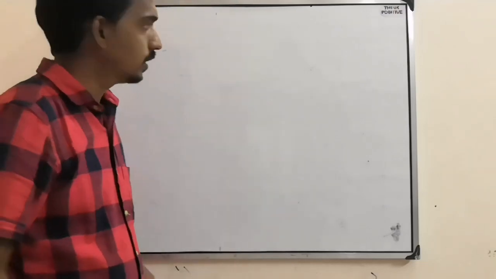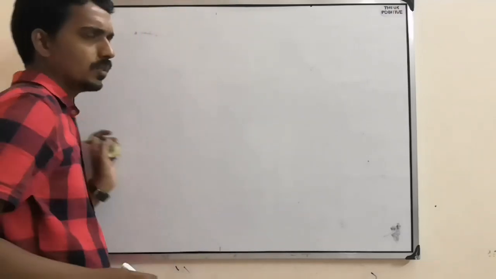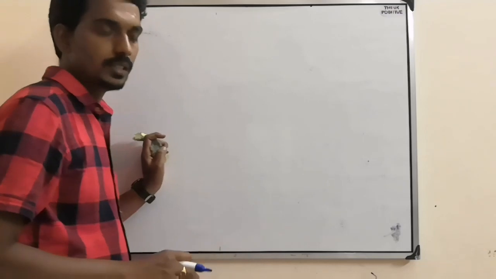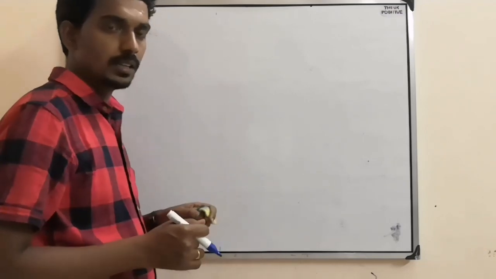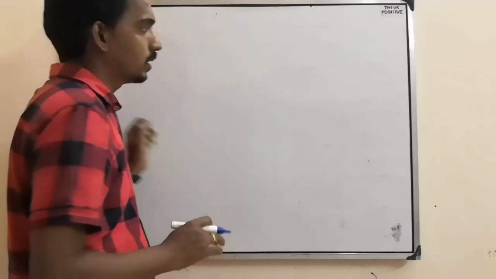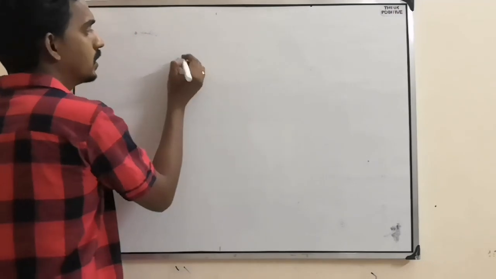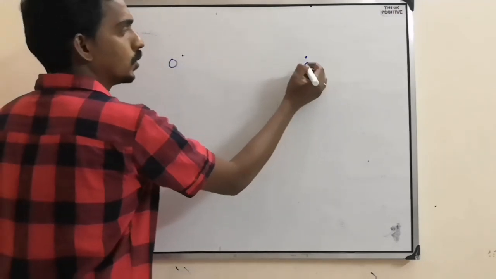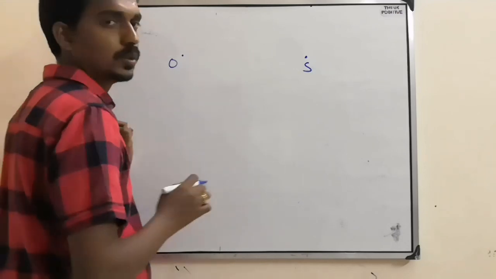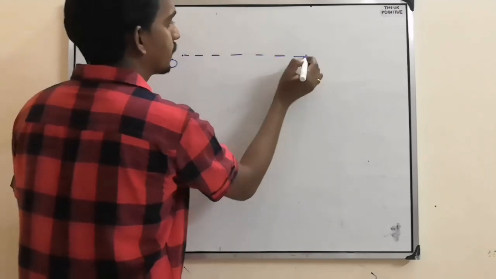Now, next, sometimes, very rare, mostly they will not give, but they might. If they give like that, then you have to understand. See here, this is observer, this is source, but still it is good to study it.